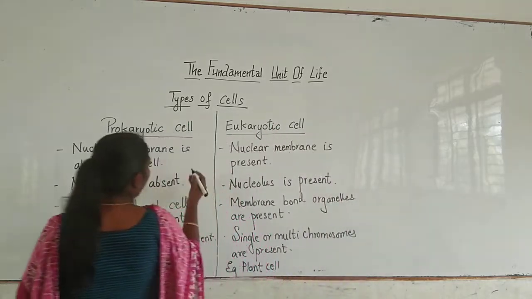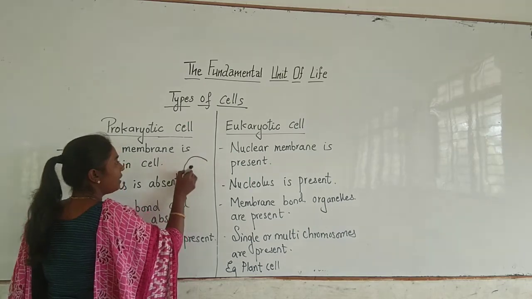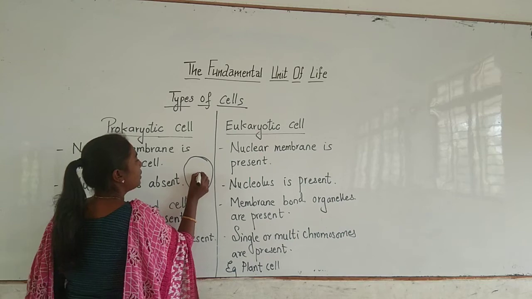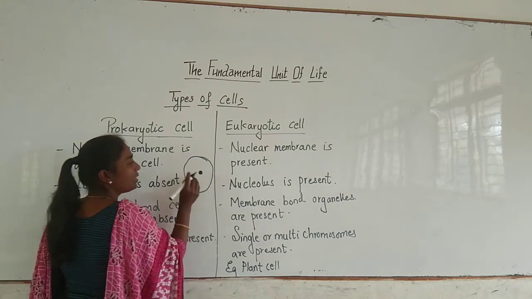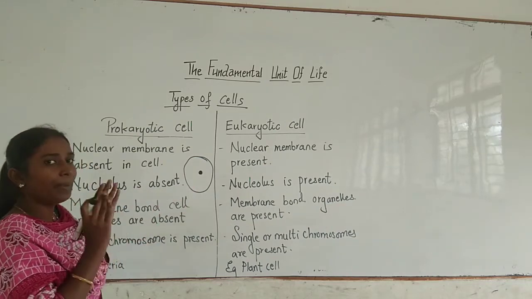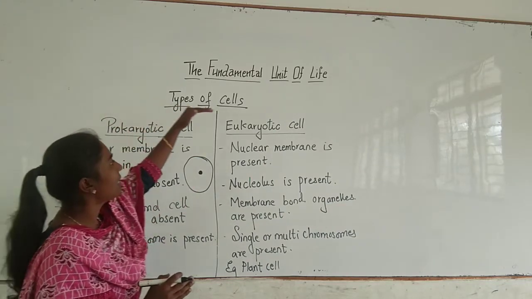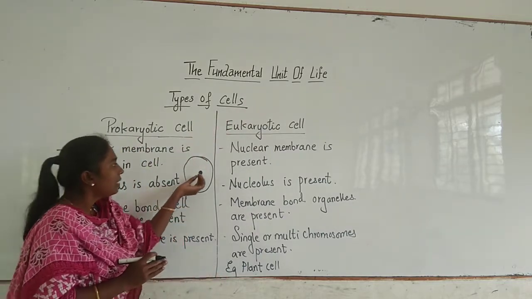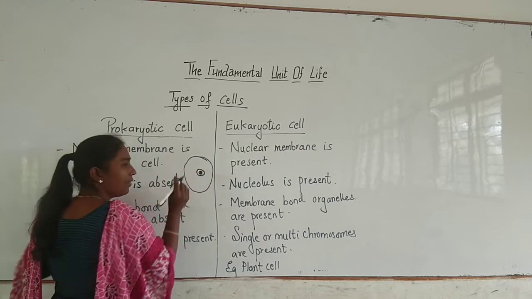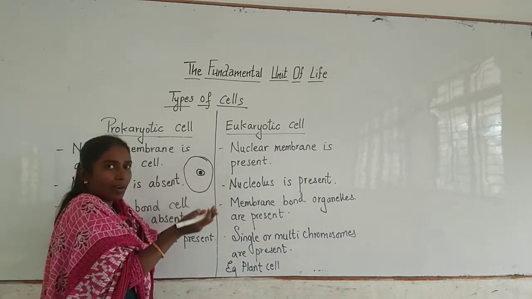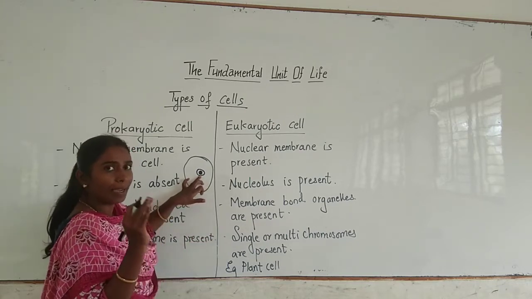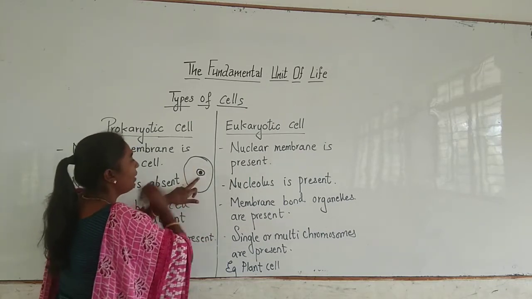Just let me have a rough diagram of a cell. When we say a cell, you usually draw a circular part and you give a dot which you state as a nucleus, right? Now the main difference between prokaryotic cell and eukaryotic cell is this nucleus is having an outer covering. The nucleus is covered outside, right? And this you call a nuclear membrane. I repeat, it is called the nuclear membrane.